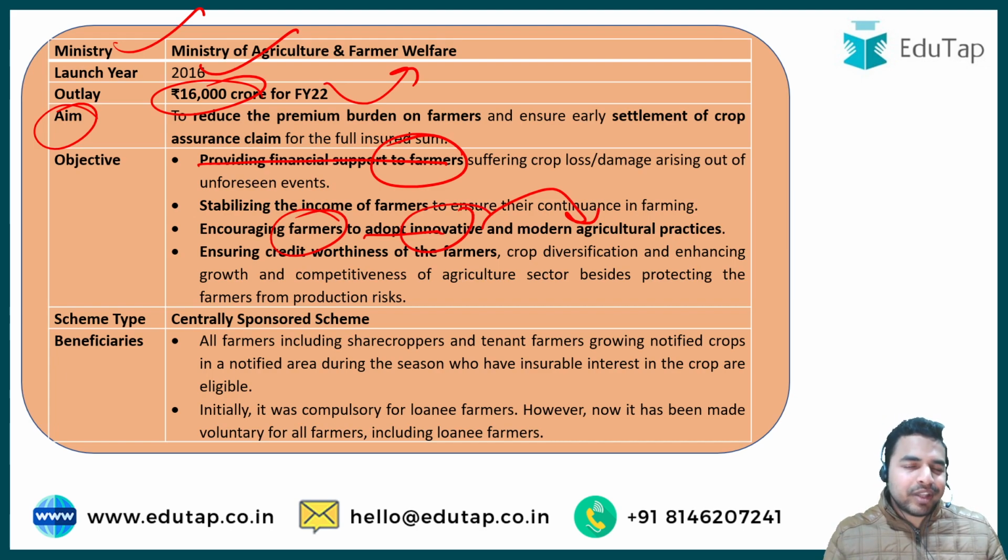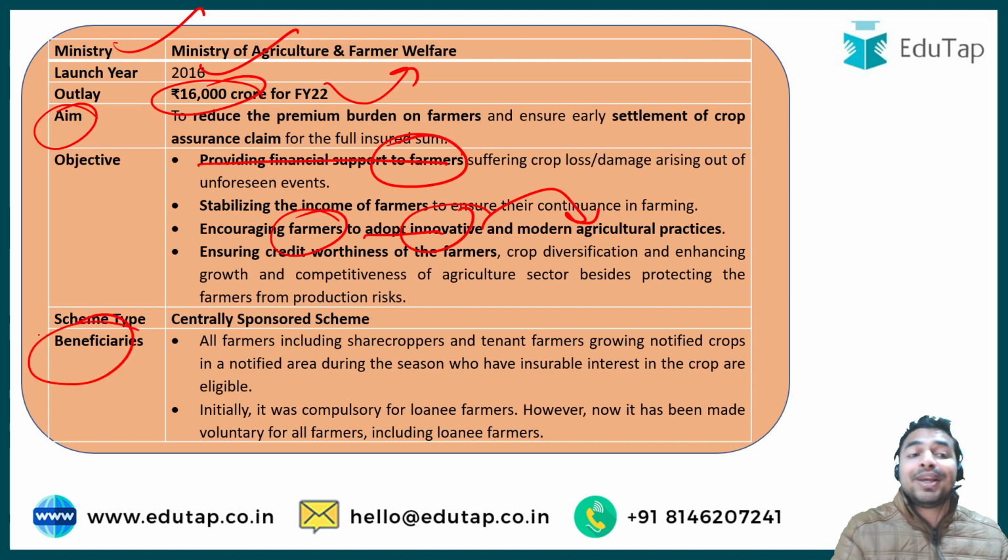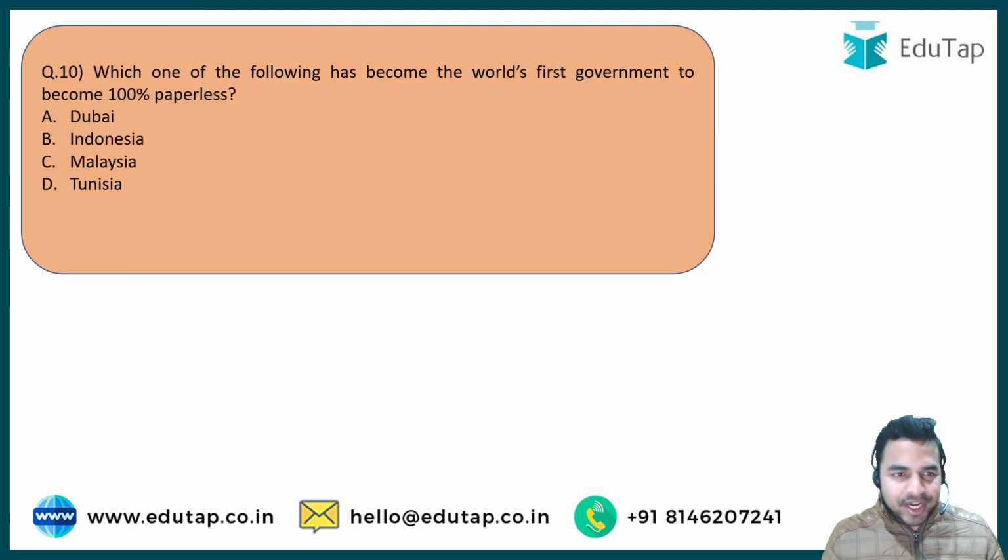Now comes the last point that all of you are required to go through, that is the beneficiaries, that who will be the beneficiaries for this particular Pradhan Mantri Fasal Bima Yojna. So kindly go through it, it has been mentioned here. Now we are moving towards the next question, which is here on your screen.